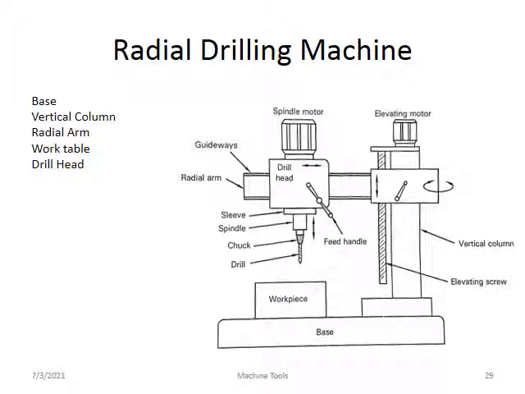The next one: the radial arm rotates 360 degrees, but that is not possible in the sensitive drilling machine, where the drill head does not rotate. The arm moves forward and backward, and you can change the position horizontally. And this radial arm moves up and down with the help of the elevating screw. So these are the important differences between the radial and sensitive drilling machine.